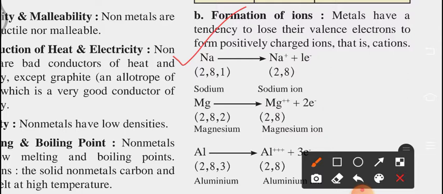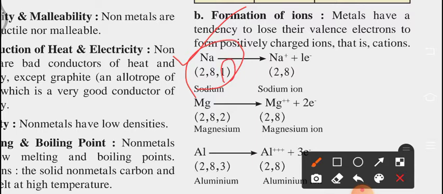Here you can observe sodium, which has the electronic configuration 2, 8, 1. Whenever sodium forms a compound, it has to complete its outermost orbit, and in the outermost orbit there should be 8 electrons. Now here 1 electron is remaining, so it releases this electron.